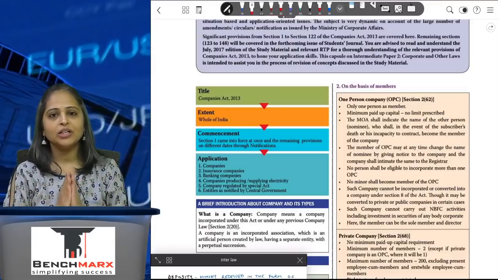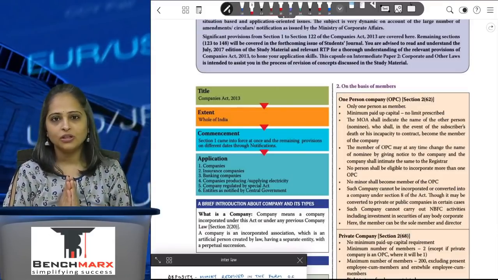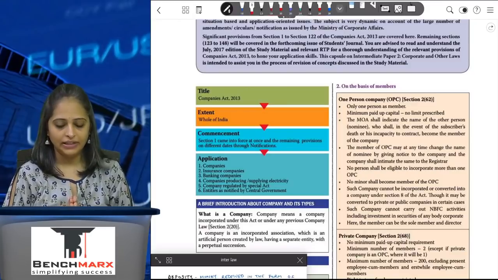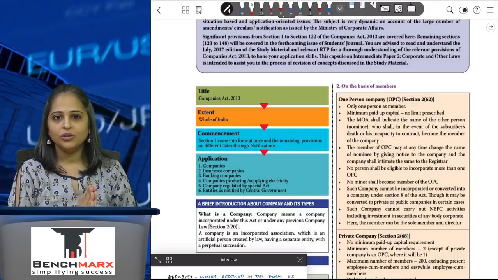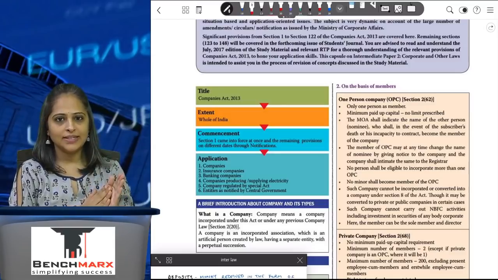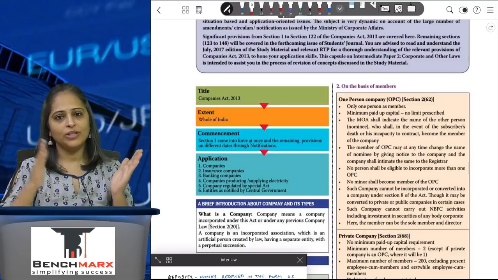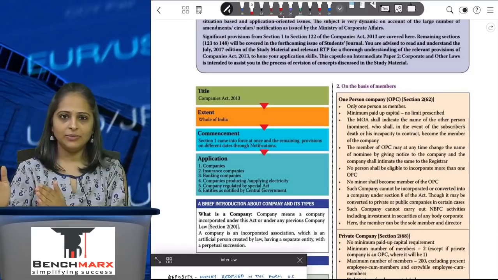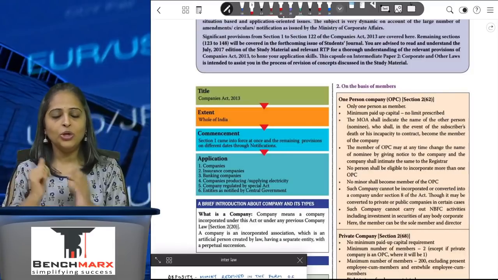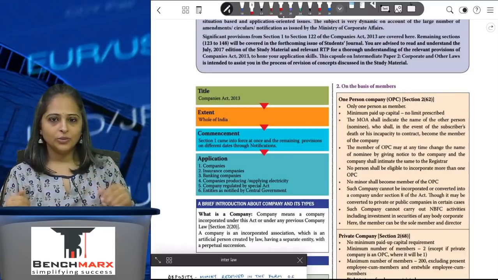Today we will be doing a quick revision of the Companies Act for CA Inter. You can view the video either before you start revising your Companies Act, or once you're done revising your entire Companies Act, to refresh the entire law. Okay, so now without further wasting any time,